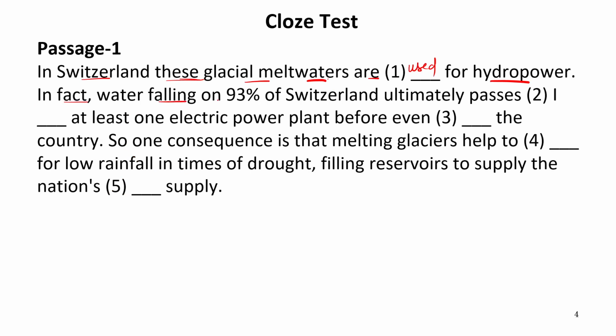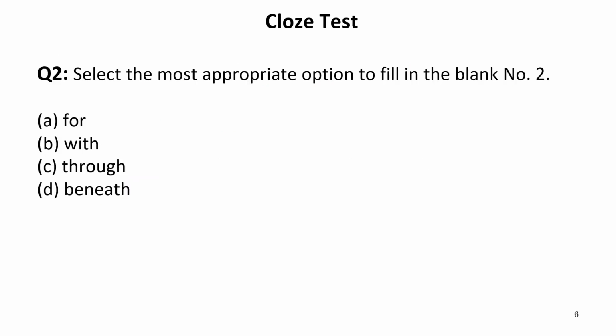In fact, water falling on 93% of Switzerland ultimately passes dash at least one electric power plant before. Now, what does it do? So passes for, passes with, passes through, passes beneath. Beneath means under something. Now we always use passes through. We always use the preposition through with the word passes. Through means when something passes in between of something or from between of something. Therefore the correct preposition will be through. So our answer is C.